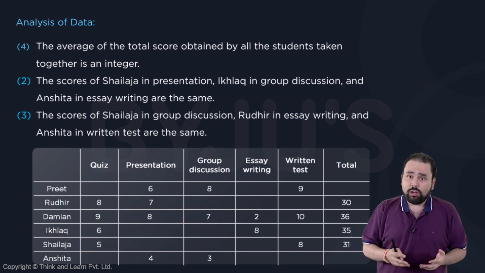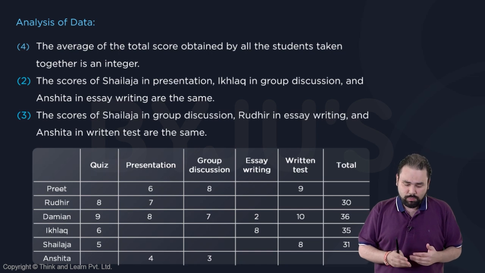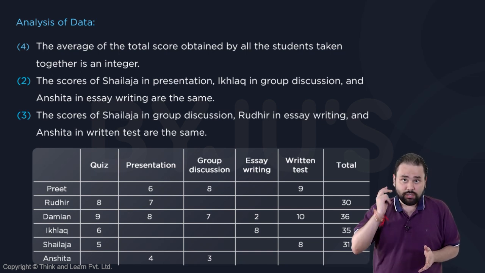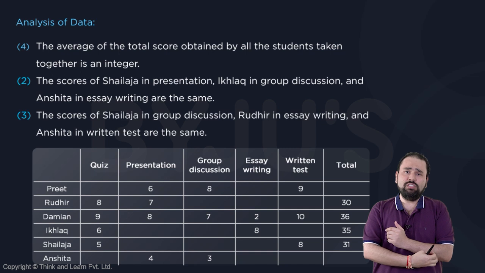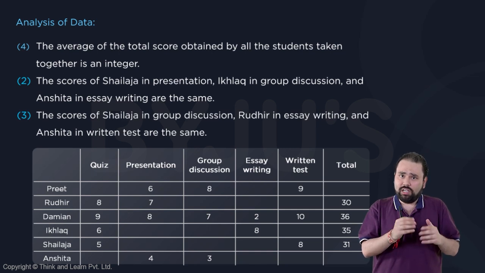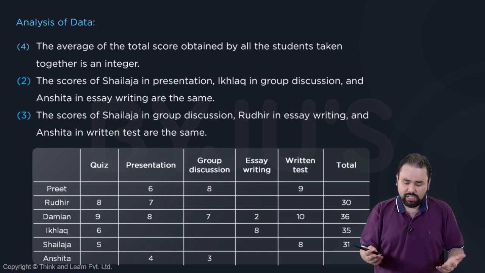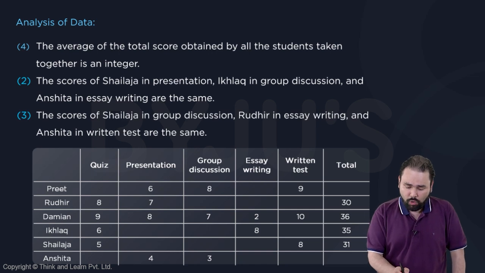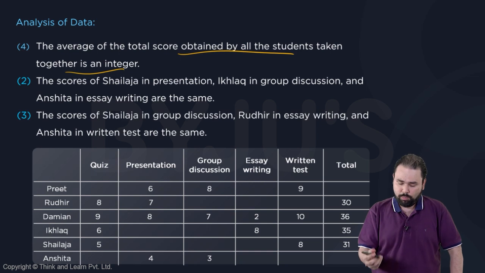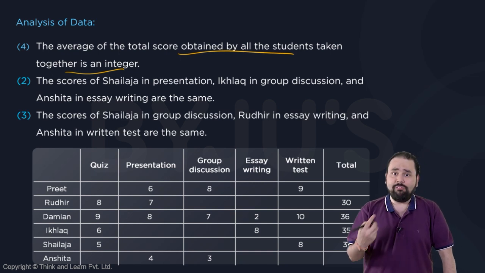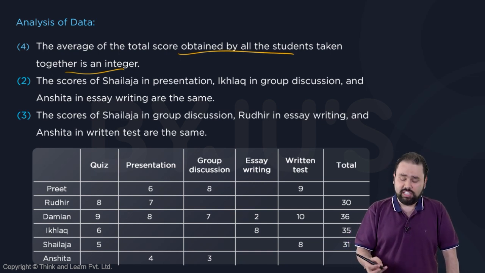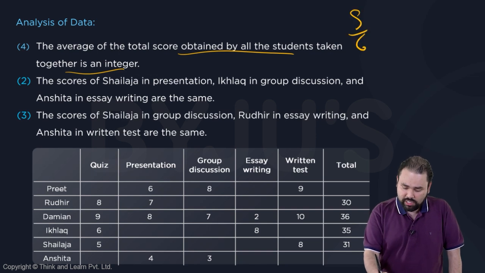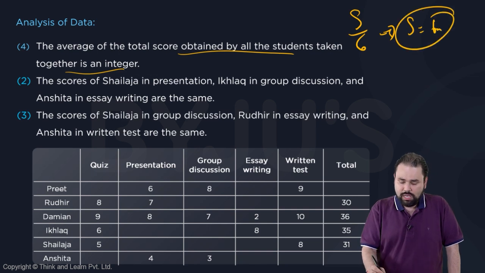So what am I doing now? I'm looking at the other statements by which I can go ahead and fill something in. Now, one thing to keep in mind, another thing that they had told us, was the marks need to be integers, right? The average of the total score obtained by all students is an integer. Now, that is important. If the average is an integer, the average is sum divided by 6 because there are 6 students. That means the sum is a multiple of 6.